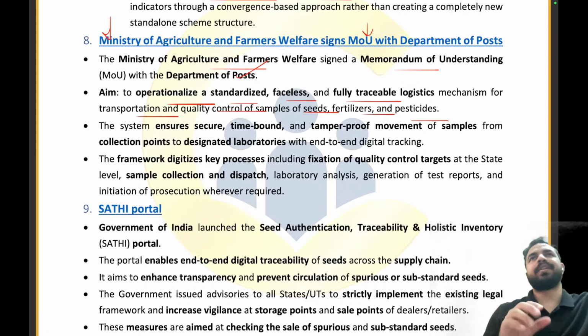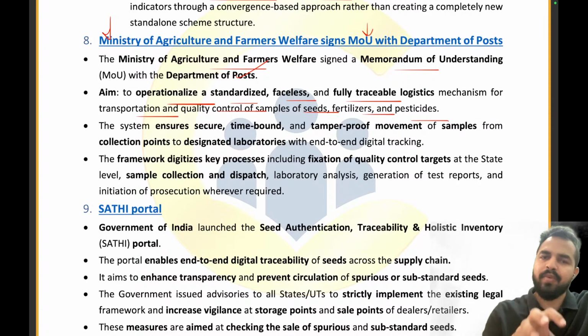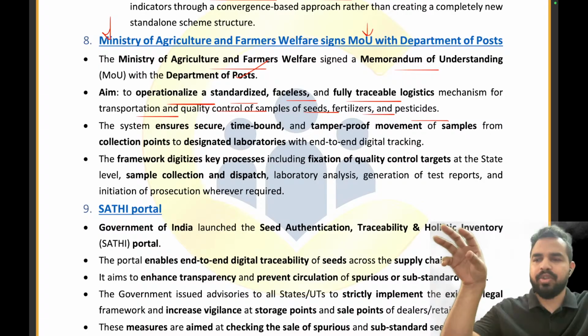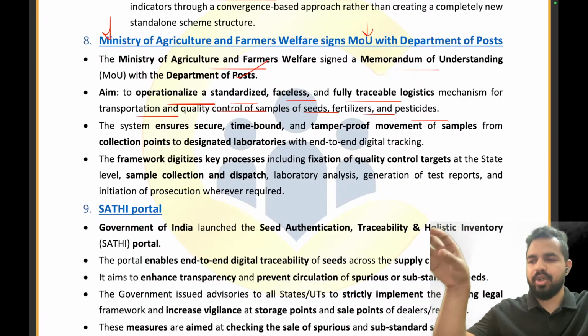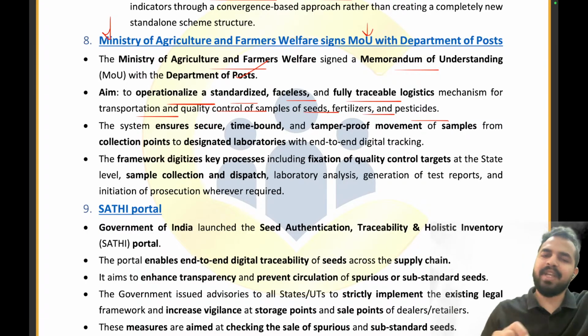My dear friends, let's take an example that you were appearing in the examination. It was a written examination that we used to have in the school days, right? And now your copy is required to be sent to the evaluator to be evaluated, and then he will be giving the marks to you. But let's take an example that I was the one who was carrying your copies, and during carrying your copies, what I did is that